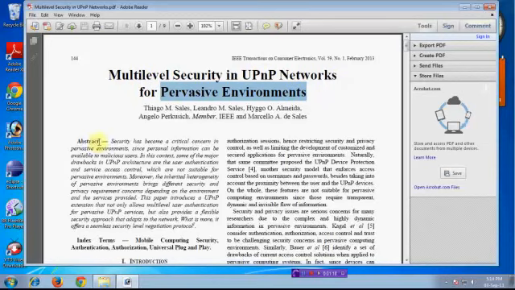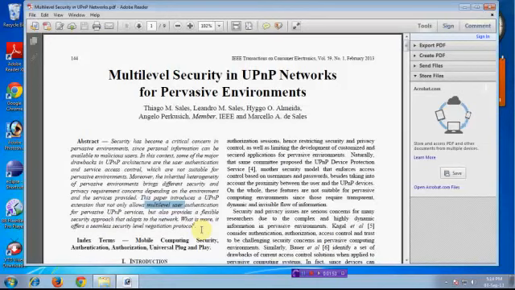Next I read about your abstract. So this paper mainly focused on user level authentication, that means multi-level user authentication for a pervasive UPnP service. So here it provides a flexible security approach for this network, using seamless security level negotiation protocols.